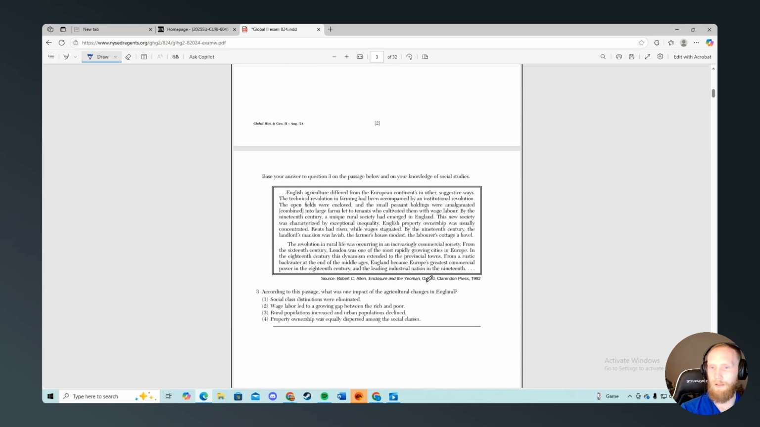Now we have Oxford, 1992. English agriculture differed from the European continent's in other suggestive ways. Technological revolution in farming. Right, so we're talking about the agricultural revolution. By the 19th century, a rural society had emerged in England. Inequality, though. Property ownership was usually concentrated. Rents had risen, stagnated. Okay.